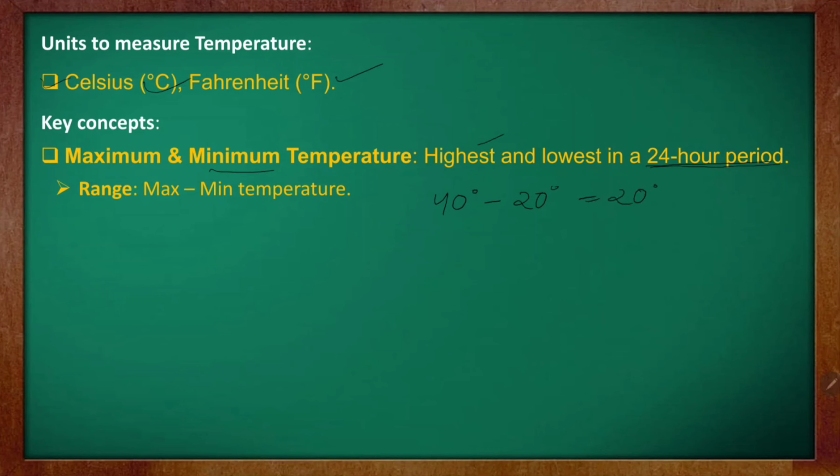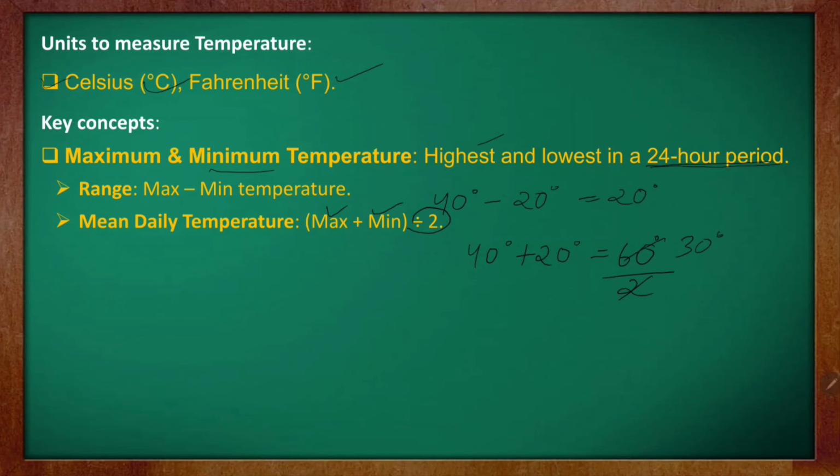Next we have another term, the mean daily temperature. How will you find the mean daily temperature? Here maximum plus minimum. We have taken maximum as 40 degrees and I'll be adding 20 degrees. What will be your answer? 60. But this is not the answer. You need to divide this by 2. So what will be your answer here? 30. So your mean is 30 degrees and your range is 20 degrees. In this way you need to find the range and the mean daily temperature. I hope this is clear, and we have done this in your class also, with examples.